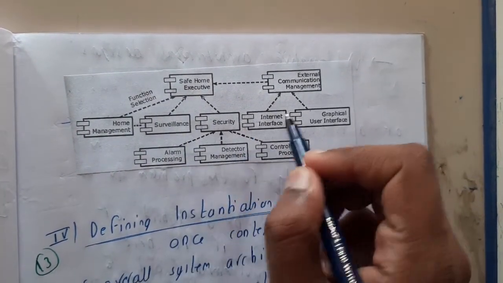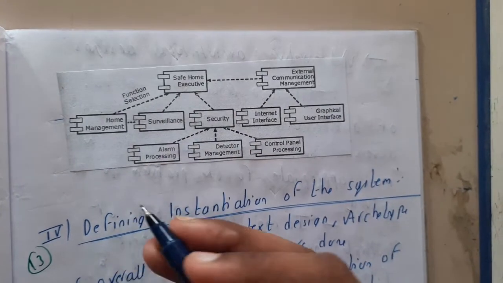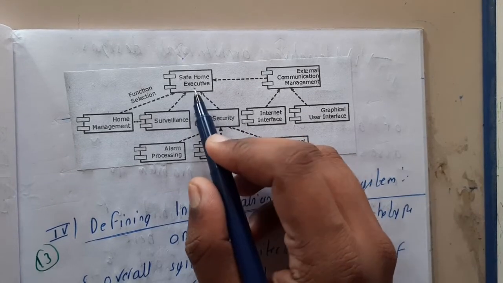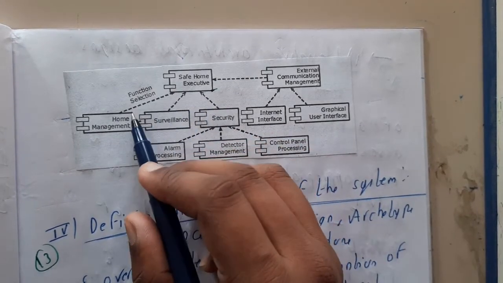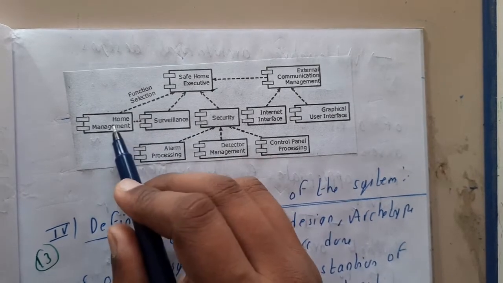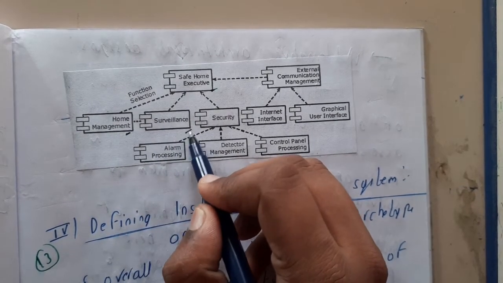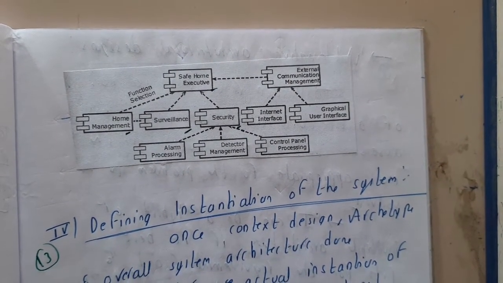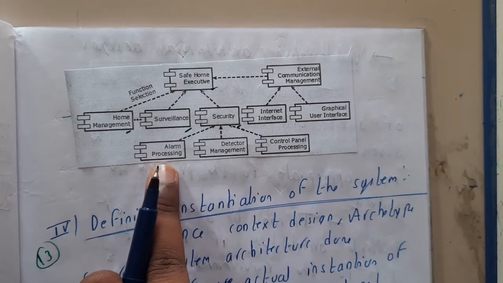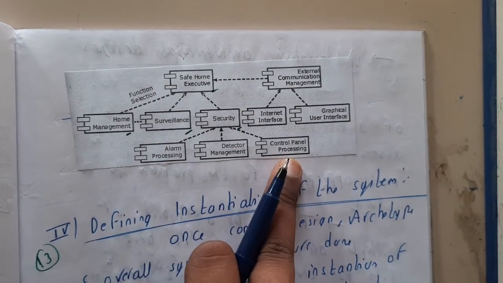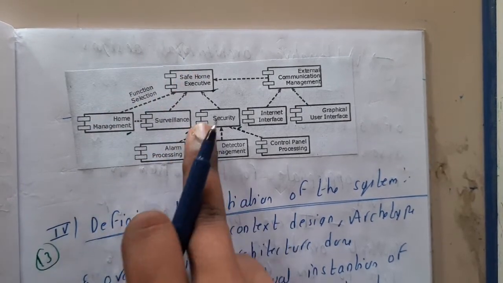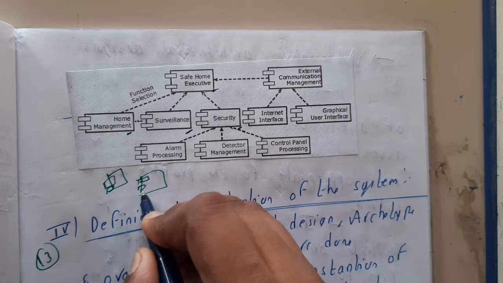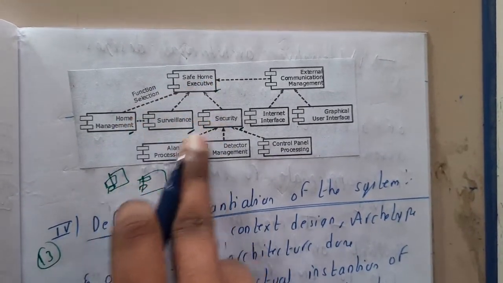Assume that in this way there is a house security system, guys. So safe house executive, that executive is managing multiple functionalities. That is nothing but managing the home, checking the surveillance, and also acting as security. Whenever there is any issue, the alarm will be processed, detectors will be managed, and there is the control processing unit. So these are multiple components, guys. I think we discussed these components also. This diagram also indicates a single component. In this way this will work.